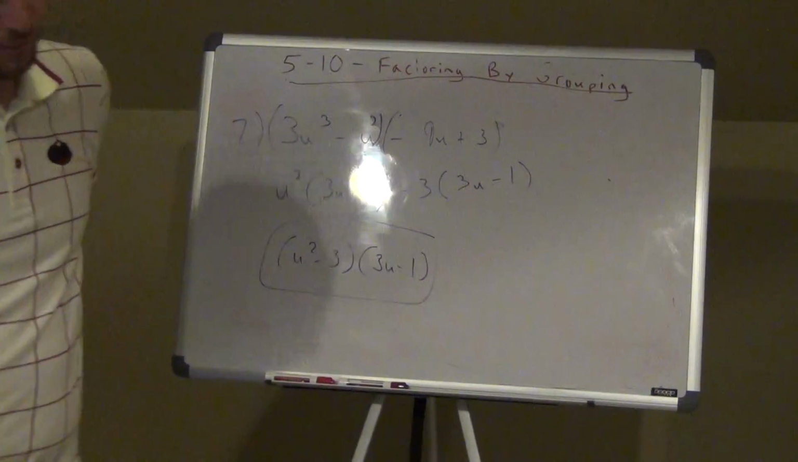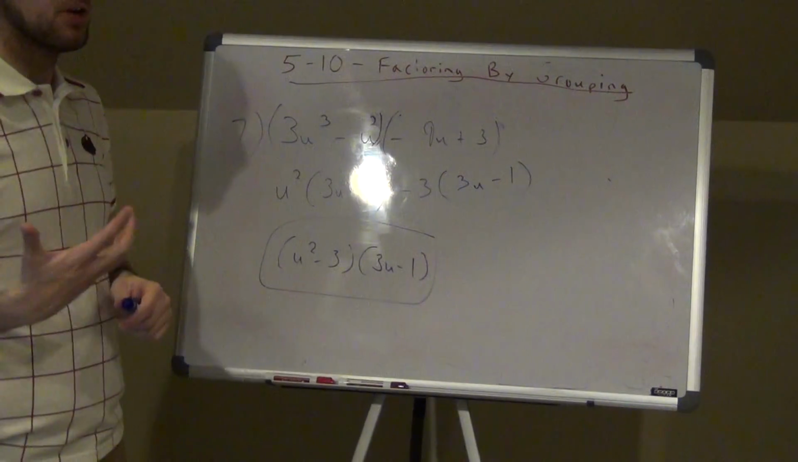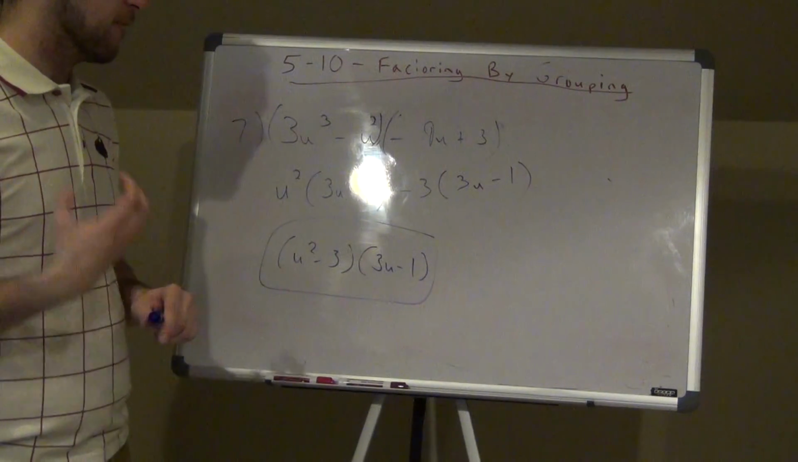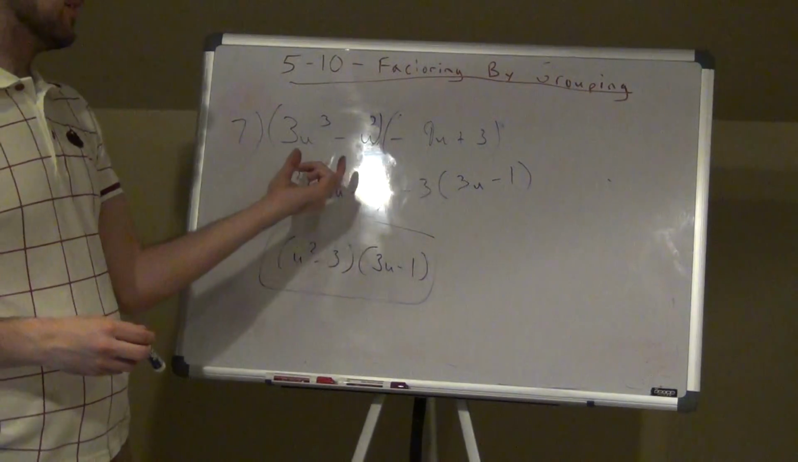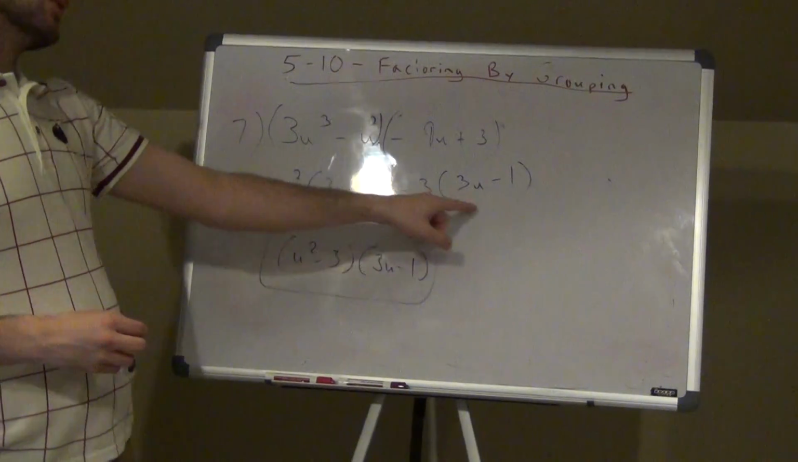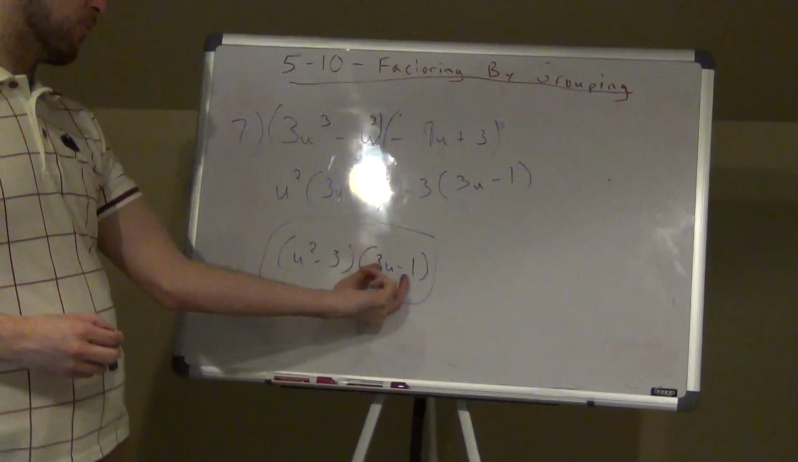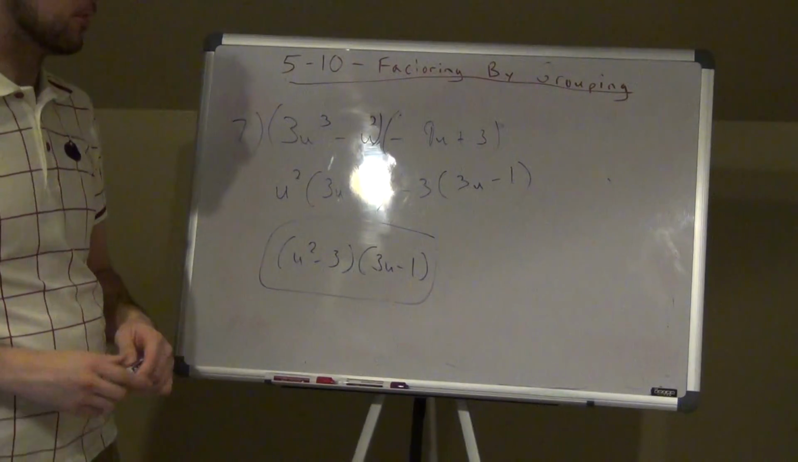That's my answer. So again, if you guys have any questions, email me, let me know if you don't understand something, don't understand what I did. Again, I'm just grouping the first two, grouping the last two, taking the greatest common factor out of each grouping, making sure these are the same. That's one half of my factor, and the other half is the numbers that are in front, my greatest common factors that I took out.